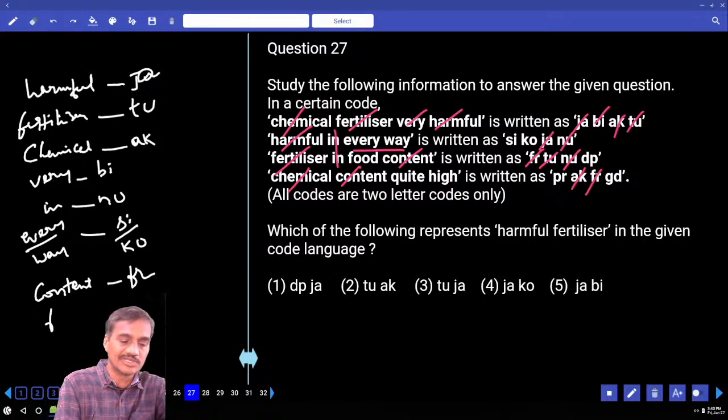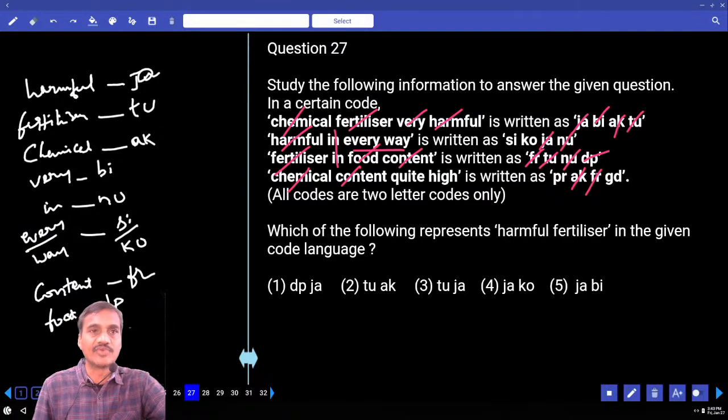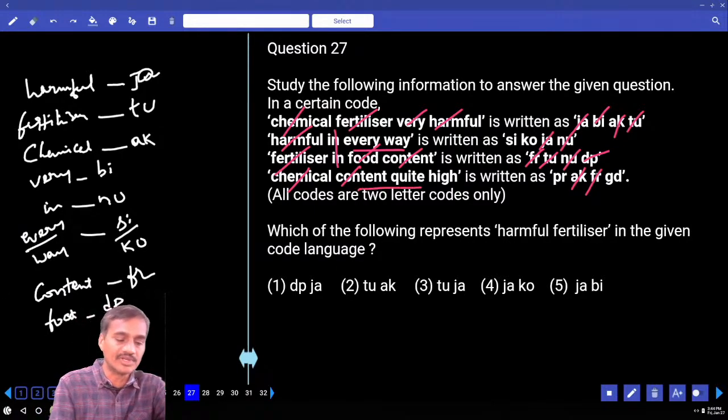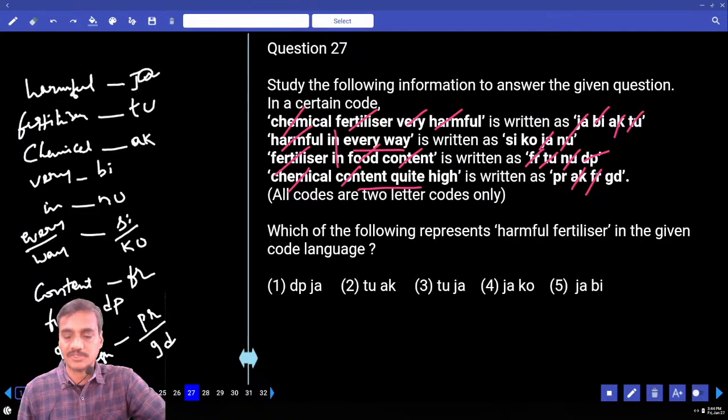And food is the word that is left over in the first one. And the code that is left over is DP. Food is DP. Then finally we are left with the 2 words, quite and high. These 2 words were not repeated anywhere else, and the codes for these two are PR and GD in any order. These are the words and their corresponding codes.